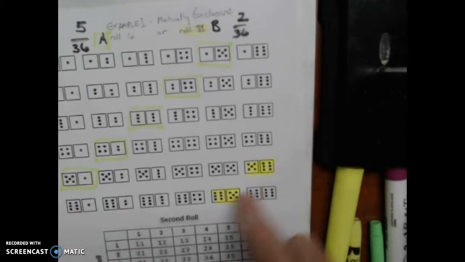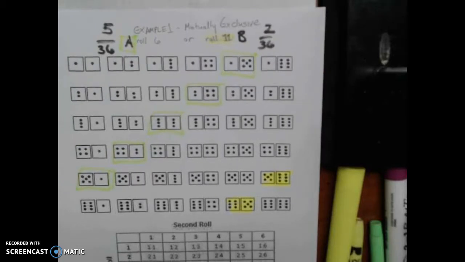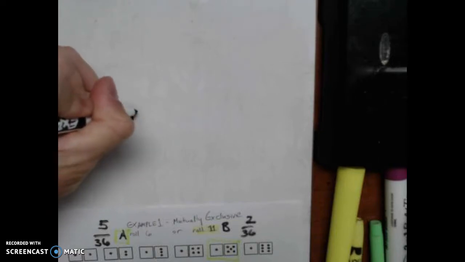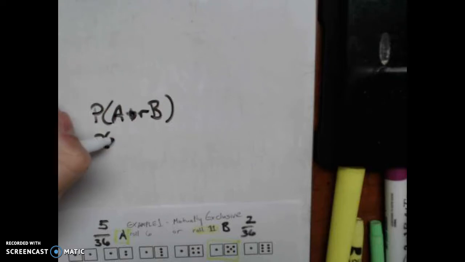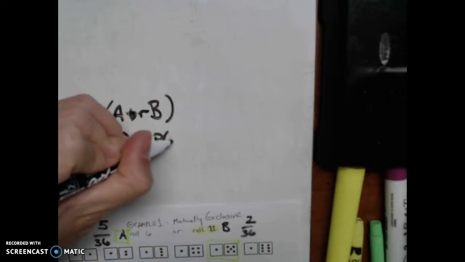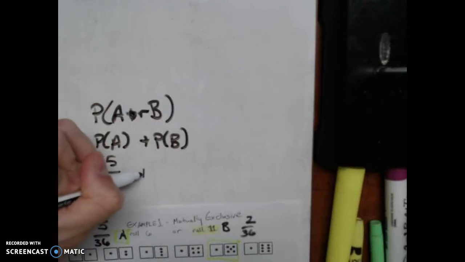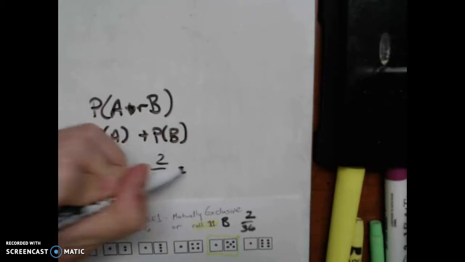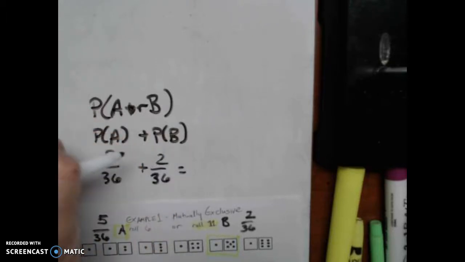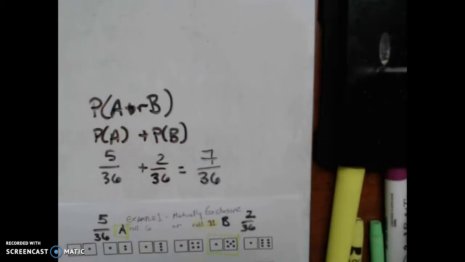And there's no overlap. See, these ones are highlighted and these ones are highlighted, but neither of them are highlighted by both green and yellow. So the probability of A or B, in this case, is the probability of A plus the probability of B, and the probability of A is 5 out of 36, and the probability of B is 2 out of 36. So we just add straight across. That's 5 and 2 is 7 over 36.